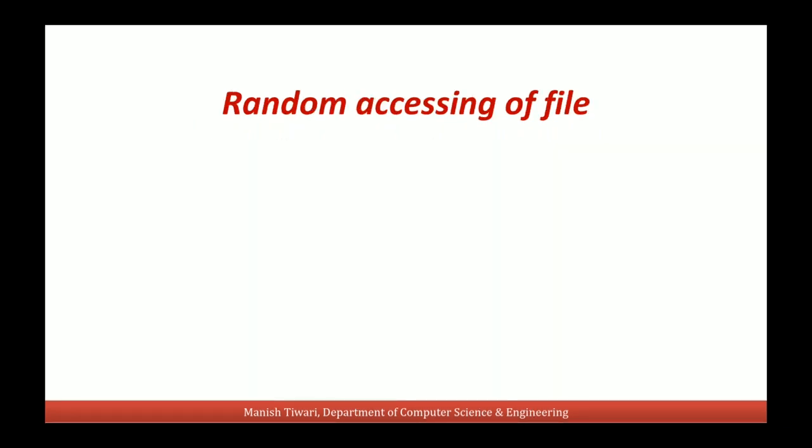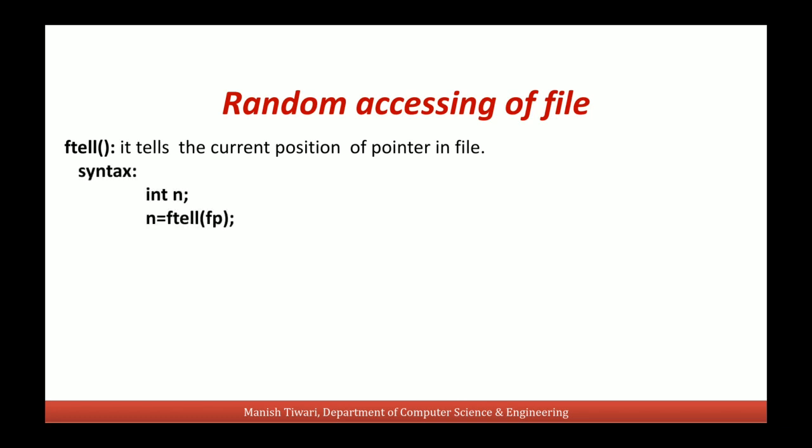Let's discuss some library functions to access the file randomly. Our first function is ftell. This function ftell tells the current position of the file pointer in the file. The syntax will be int n is equal to ftell(fp). That means we will pass this file pointer as an argument to this function ftell, and this will return a number. This number will tell the current position of the file pointer in the file.